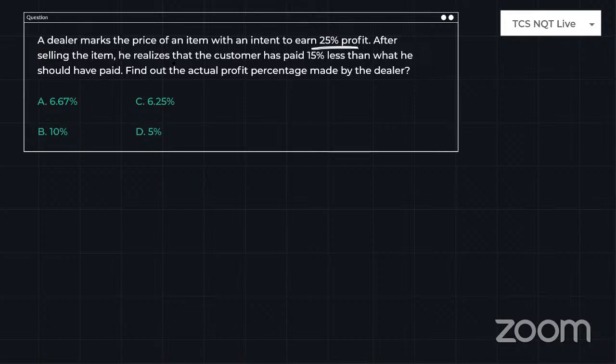After selling the item, he realized that the customer has paid 15% less than what he should have paid. Find out the actual profit percentage made by the dealer. When you look at these type of problems, guys, I'll always suggest whenever you don't have any numerical value in the question, start doing the problem with 100 so that you can easily end up with the easy answers. This is what I will always tell the students.